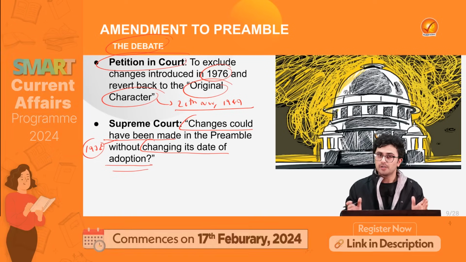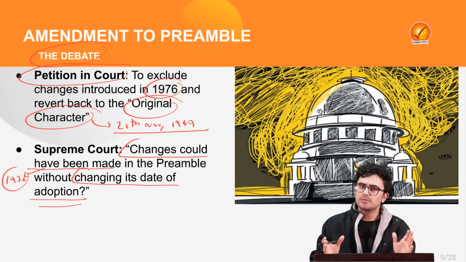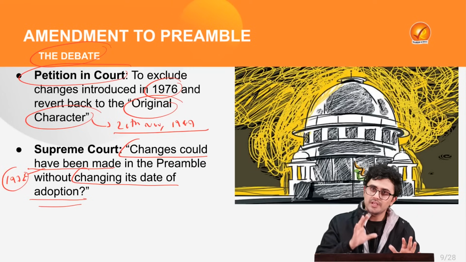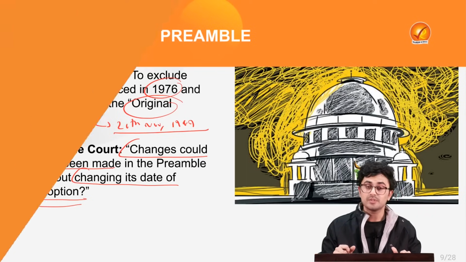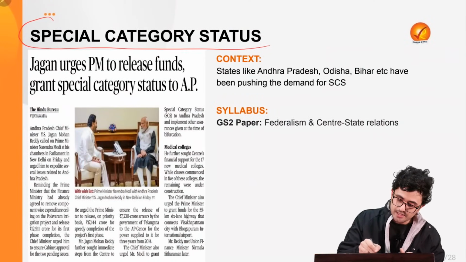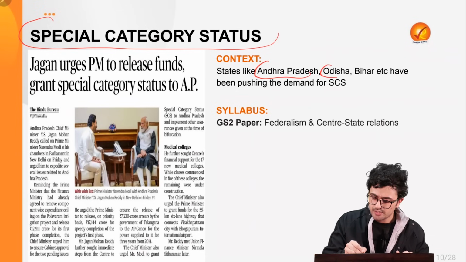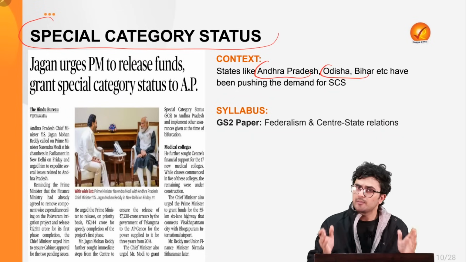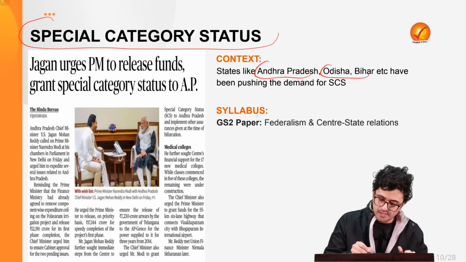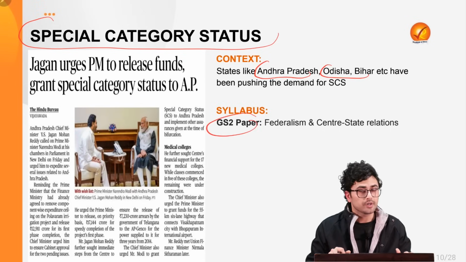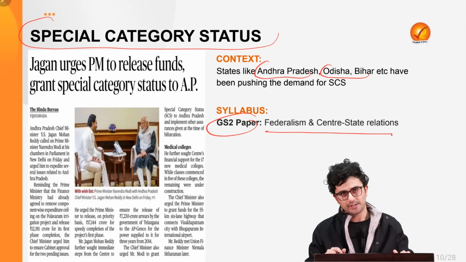So we have covered the original preamble. We have also seen the changes made to it. We have also seen various judgments revolving around this debate. Now, keeping this in mind, we move forward to our next news, which is special category status. Now, various states such as Andhra Pradesh, Odisha and Bihar have been demanding the special category status over years. This forms an important component of your GS2 paper under the theme of federalism and center and state relations.